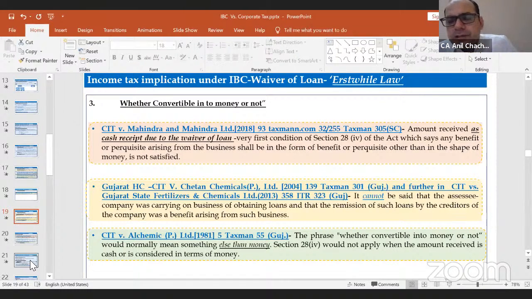Mahindra and Mahindra is the famous judgment which has set the law that waiver of loan is a monetary benefit, and it is not a part of section 28(4). So that means waiver of loan can't be part of section 41. It can't be part of section 28(4). So that means waiver of loan will always be tax free. The Gujarat High Court in another judgment also had the same view, that the waiver of loan is a monetary benefit and it's out of purview of section 28(4).